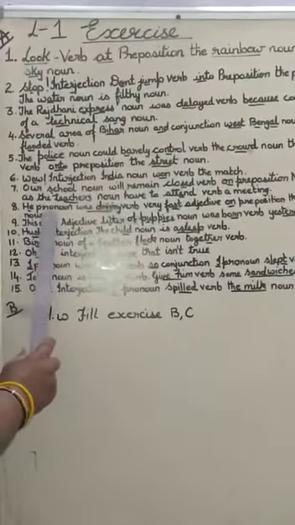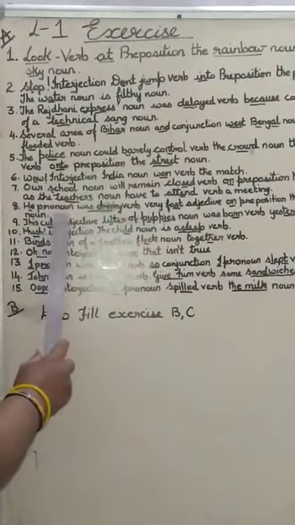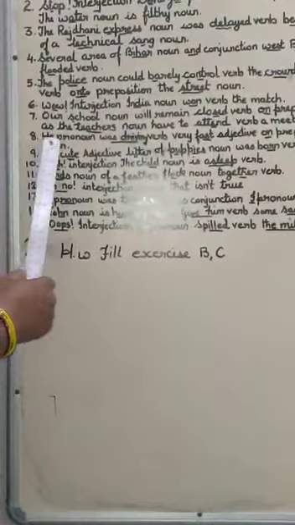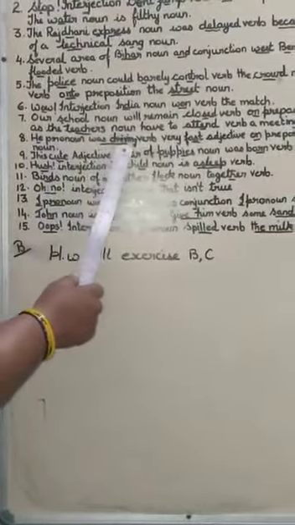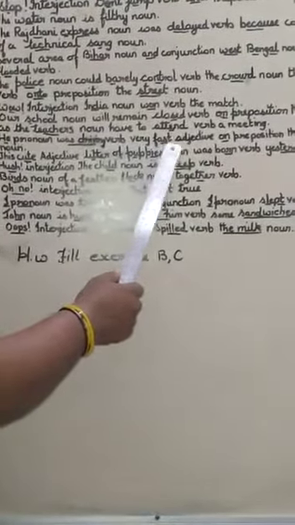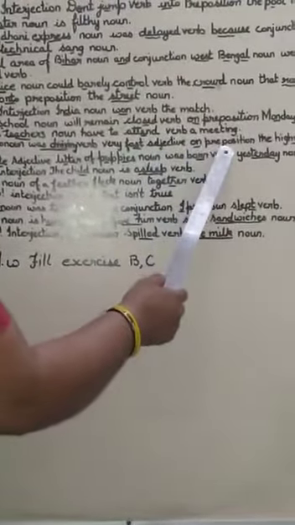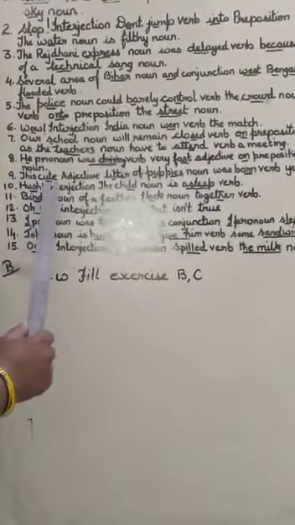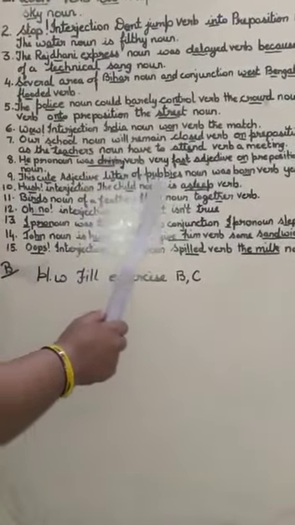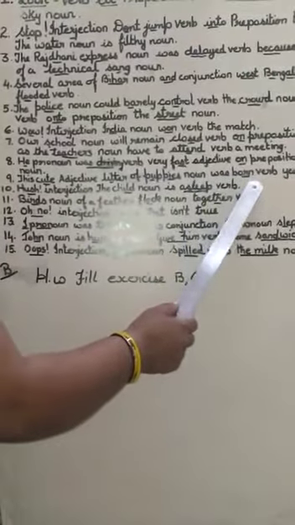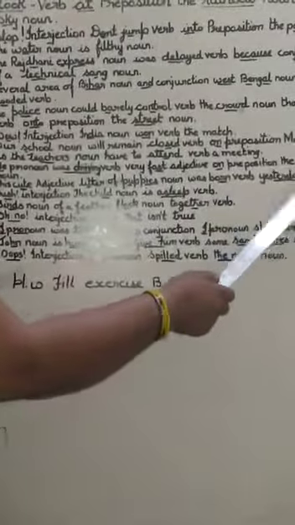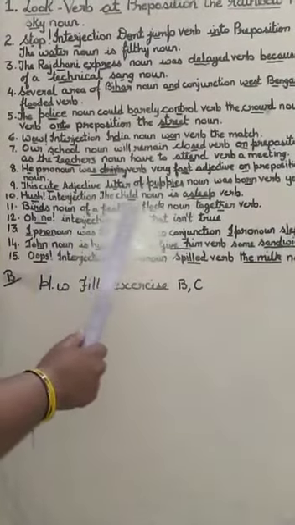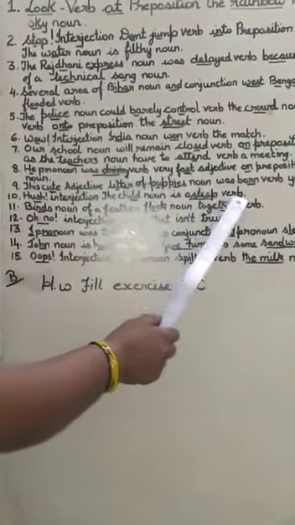He pronoun was driving verb, very fast adjective, on preposition, the highway noun. 9. This cute adjective, litter of puppies noun, was born verb, yesterday noun. 10. Hush, interjection, the child noun, is sleeping verb.